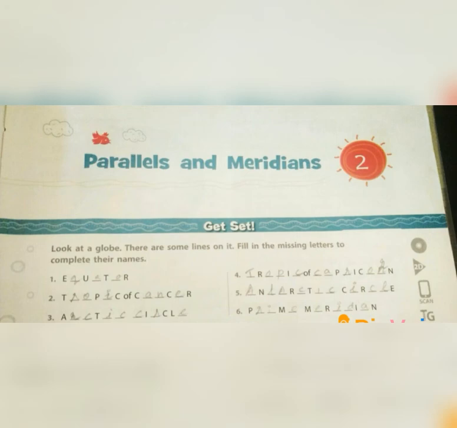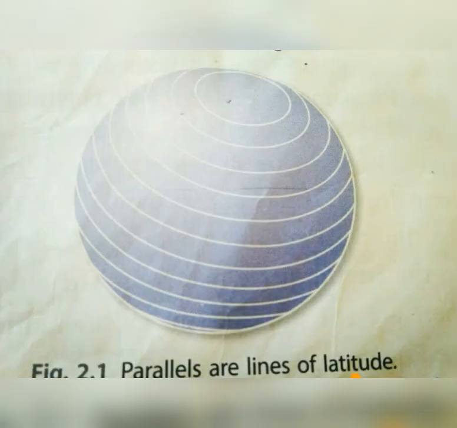Okay, children, first we are going to see what are parallels. A set of circles is drawn on the surface of a globe, and these circles run from east to west as I have shown you on the board. So they are called parallels or lines of latitude. Okay, so what are the important features of these parallels? Let's see.